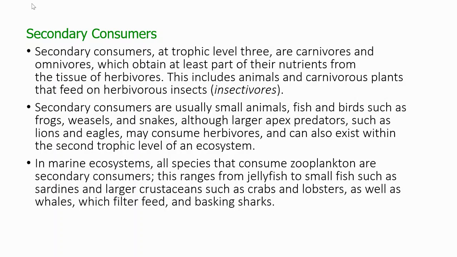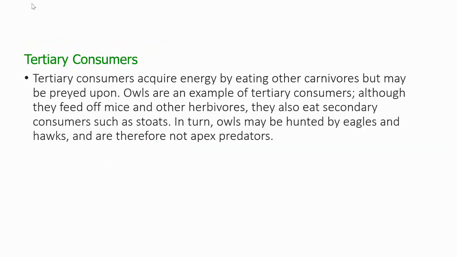Although larger apex predators such as lions and eagles may consume herbivores and can also exist within the second trophic level of an ecosystem. In marine ecosystems, all species that consume zooplankton are secondary consumers. This ranges from jellyfish to small fish such as sardines and large crustaceans such as crabs and lobsters, as well as whales, which filter feed, and basking sharks.